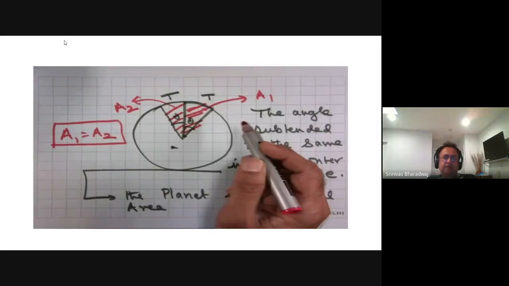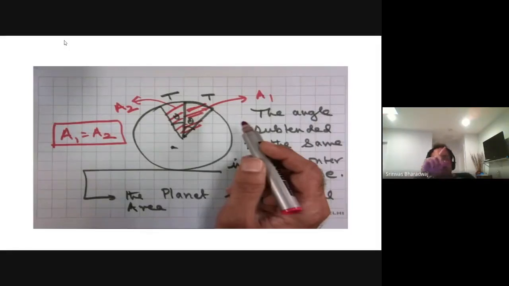You just put GM by r square equals m omega square r, and omega equals 2 pi by T. You will end up with that formula. Okay. So now, what is important is when you look at Kepler's laws, when a planet is closest to the sun, at that moment, it will be covering the largest angle.